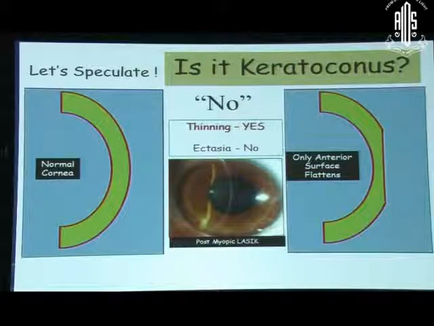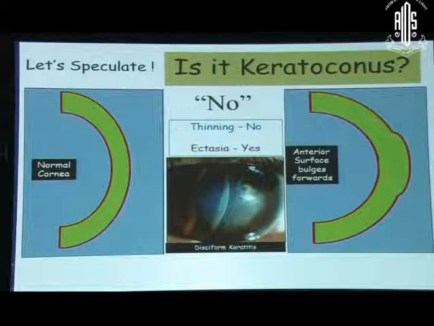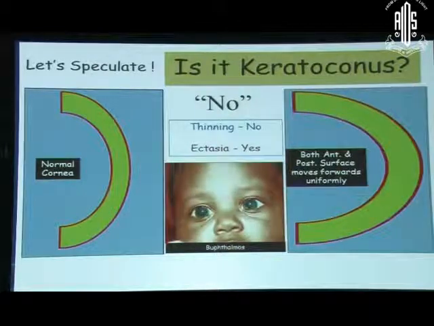Now let's look at a few day-to-day clinical examples. I would say look at a case of post-myopic LASIK, where we have flattened the anterior curvature, we have thinned out the cornea. So we have thinning, but we don't have ectasia. So this doesn't fall into the ambit of corneal ectasia. Let's look at a case of disciform keratitis, where we will have sudden bulging of the anterior surface. We have ectasia, yes, but we don't have thinning. So again, this doesn't fall into the ambit of ectasias.